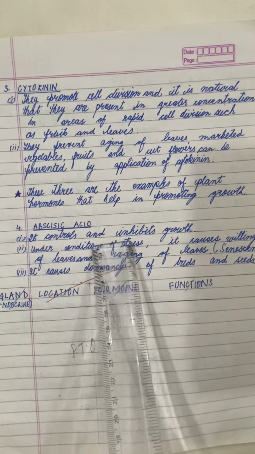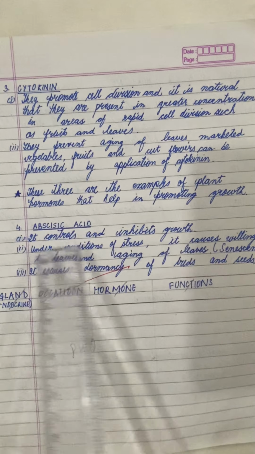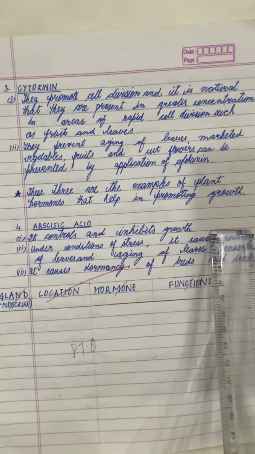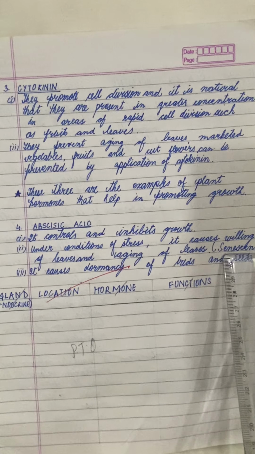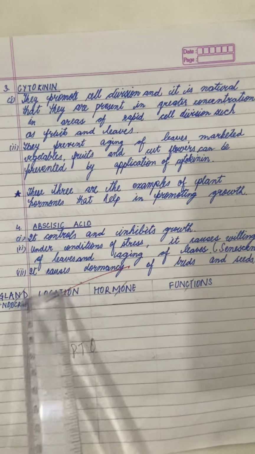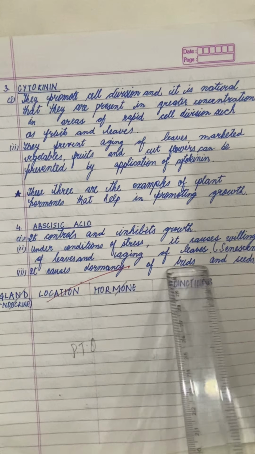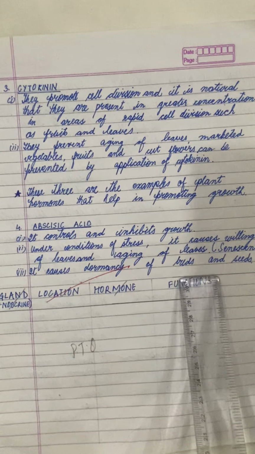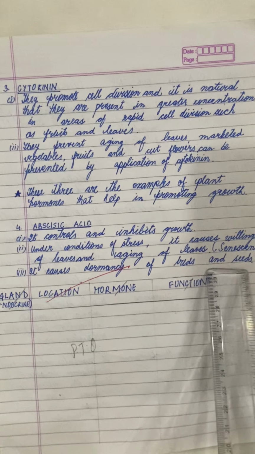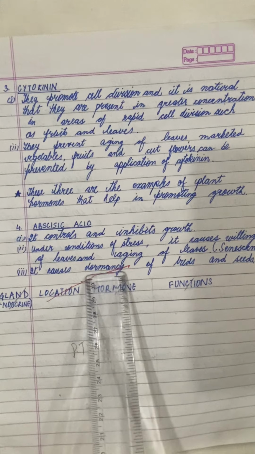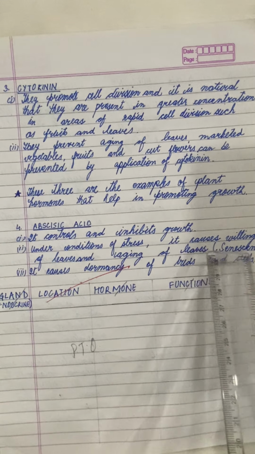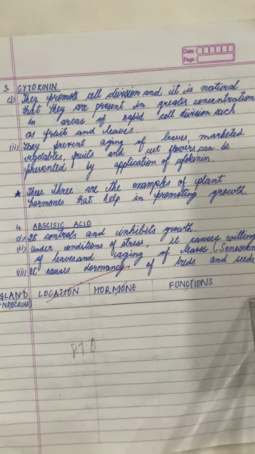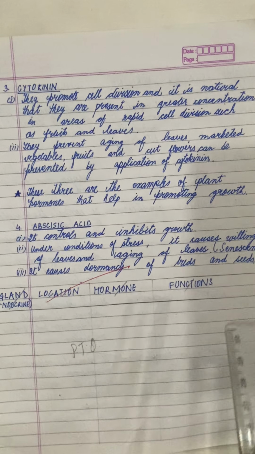Now the next is the abscisic acid, which is the growth inhibitor. So it controls and inhibits the growth, and under conditions of stress it also causes wilting of the leaves and the aging of the leaves, which is also given the term senescence. And also it causes the dormancy of the buds and seeds, that it does not let them sprout till proper favorable conditions are there. We call it the dormancy of the buds and seeds. So these are the various plant hormones and how they control the various activities of the plant.